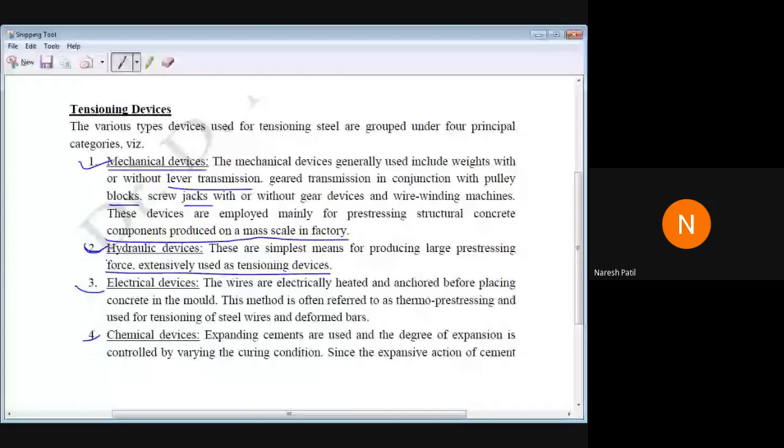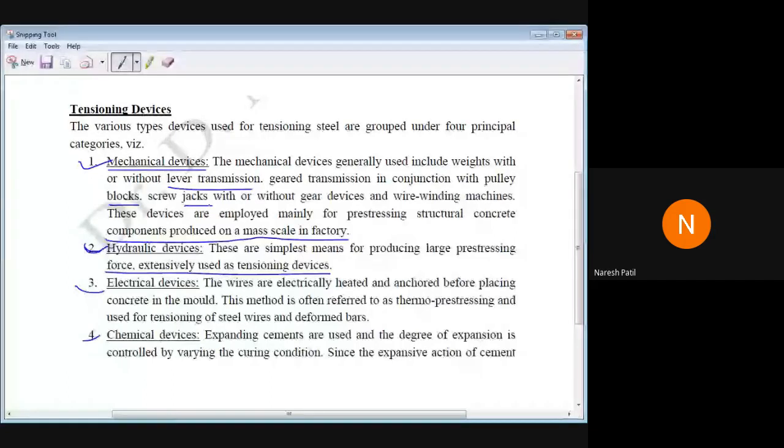So hydraulic devices, what happens? A hydraulic jack will be provided, and that jack will develop the pre-stressing force and stretch the cable at the end of the section. So that's why it is very simple. No need to have any extra arrangement or extra accessories for that. It is only fixed over the concrete or at the end of the section, and the cable will be pulled by the use of the jack.